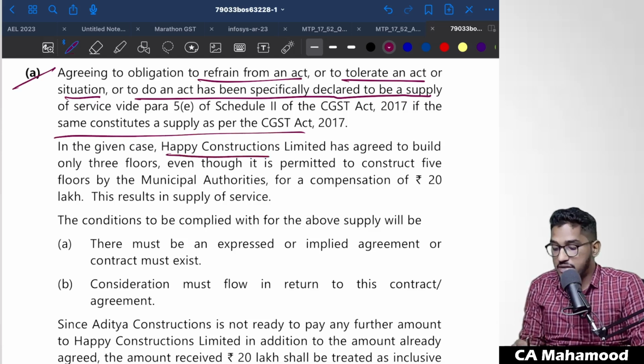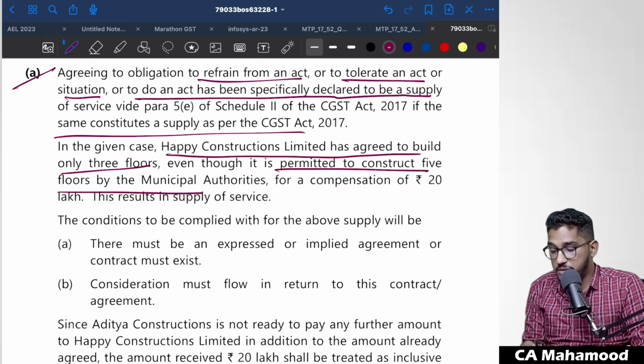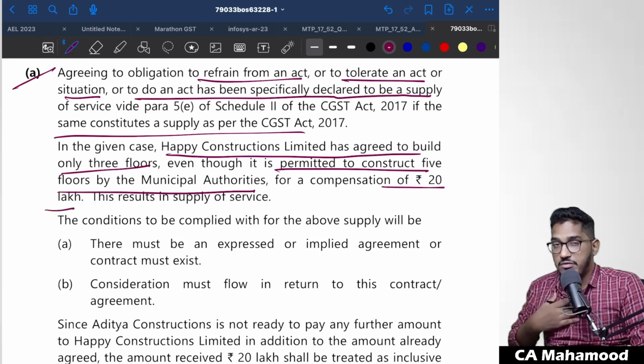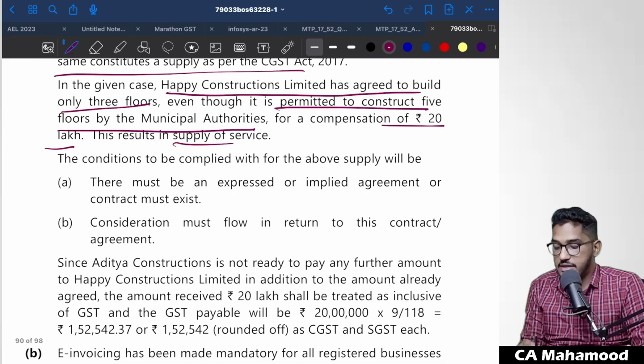In the given case, Happy Constructions Limited has agreed to build only 3 floors, even though it is permitted to construct 5 floors by the municipal authorities, for a compensation of 20 lakh rupees. So he is compromising for a consideration of 20 lakh rupees. This also will be treated as supply. This results in supply of service.